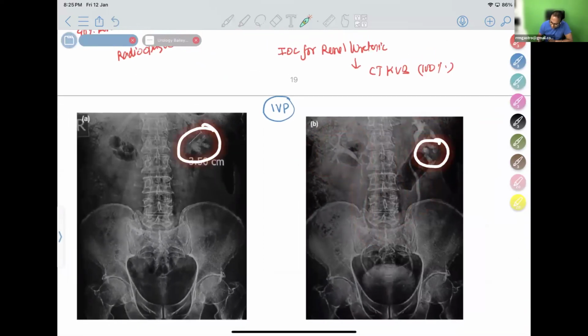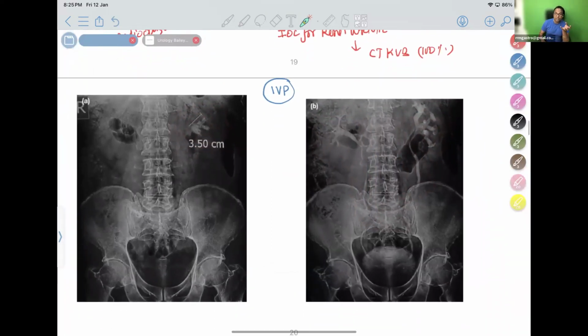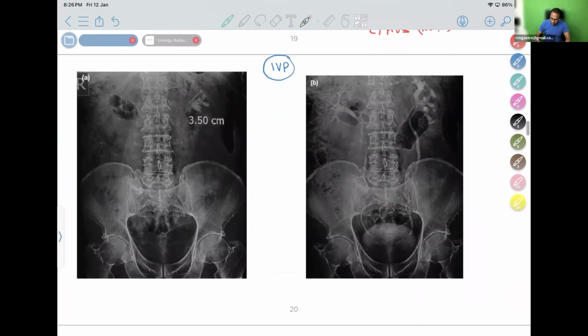You can see from the picture, it is in the lower pole of kidney. Stagon is more in the lower pole. So this is an investigation of IVP showing you Stagon stones. Stagon stones are noted here, but anyhow, it is very important to identify radiolucent stones can be noted. Radiolucent stones can be identified with the help of IVP. It gives an excellent anatomical image of kidney, ureter, bladder.